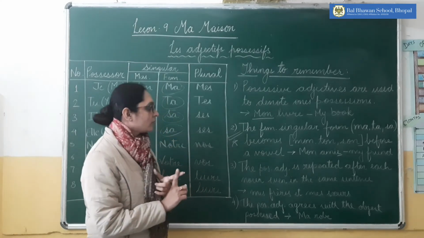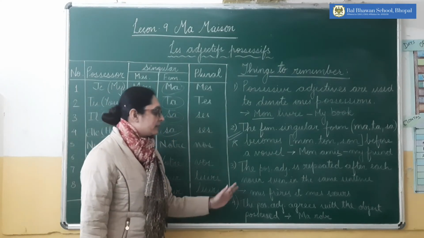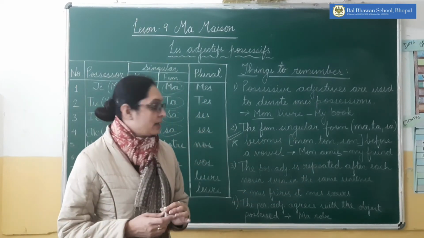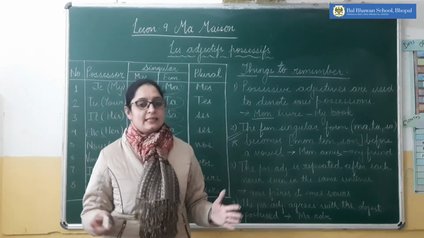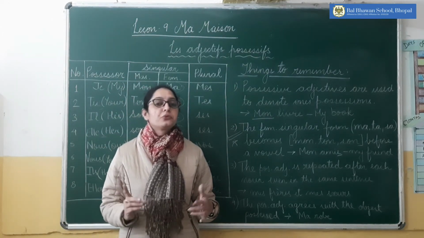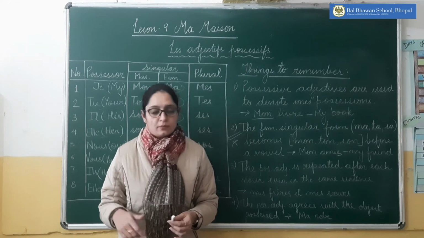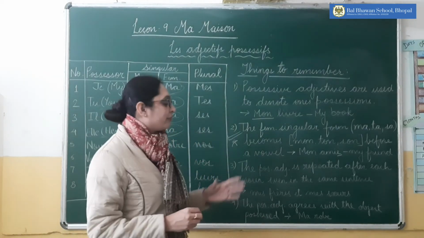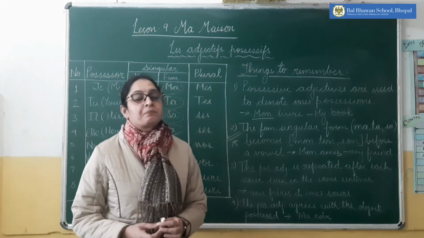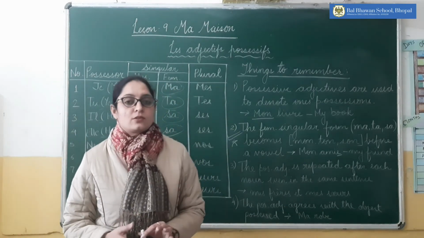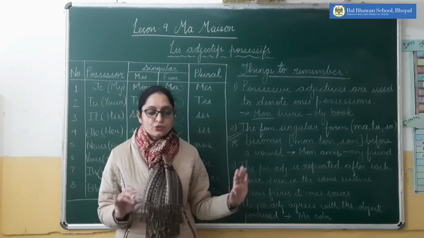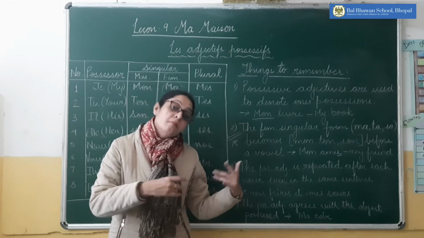Okay, all right. Now the possessive adjective is repeated before each noun even in the same sentence. If in a proper sentence, you have to use the possessive adjective again and again. You have to repeat it. For example, mes frères et mes sœurs, my brothers and my sisters. So you will not write it a single time like my brothers and sisters. No, you will write my brothers and my sisters.